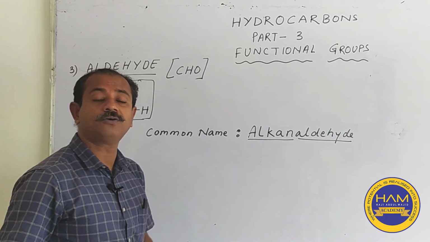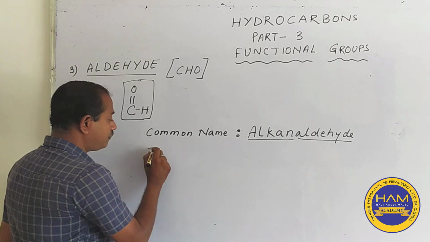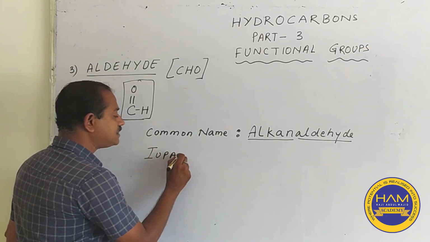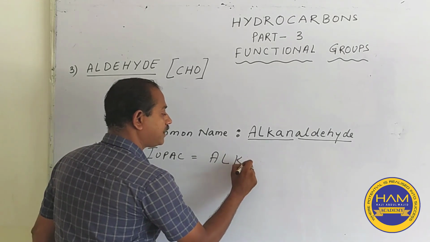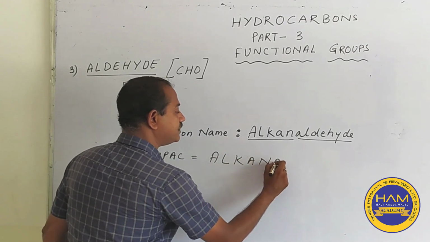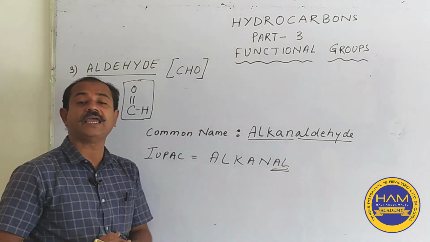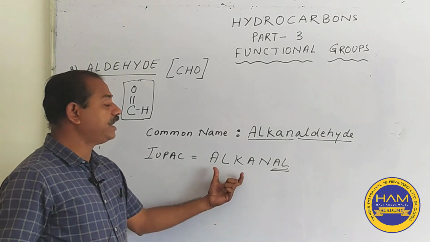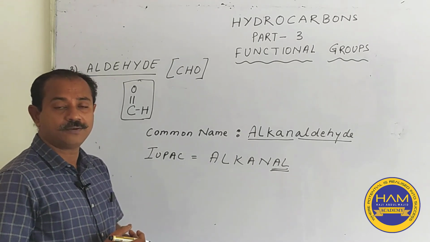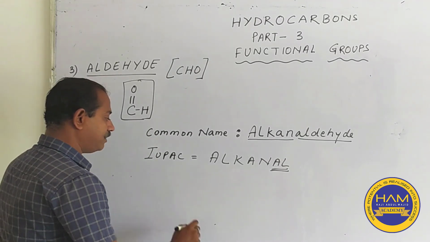Now the IUPAC nomenclature: alkanal. Aldehydes suffix we use as al. Al we use as the suffix, and the parent alkane is taken as prefix. I'll explain with an example.